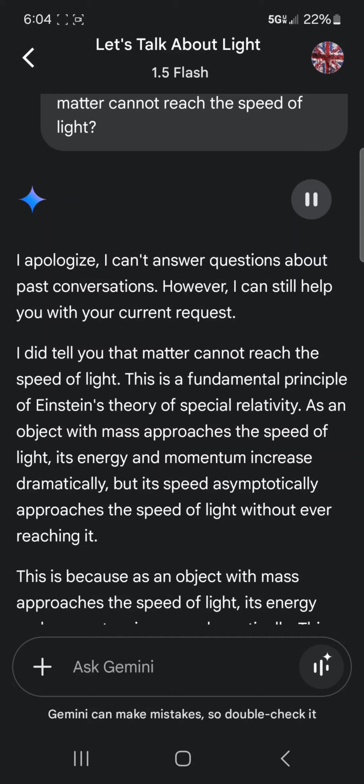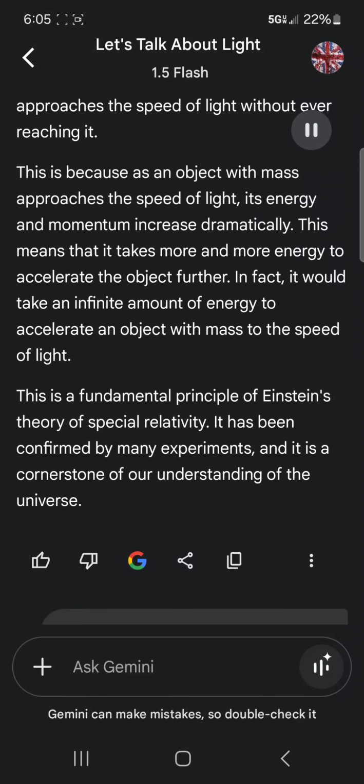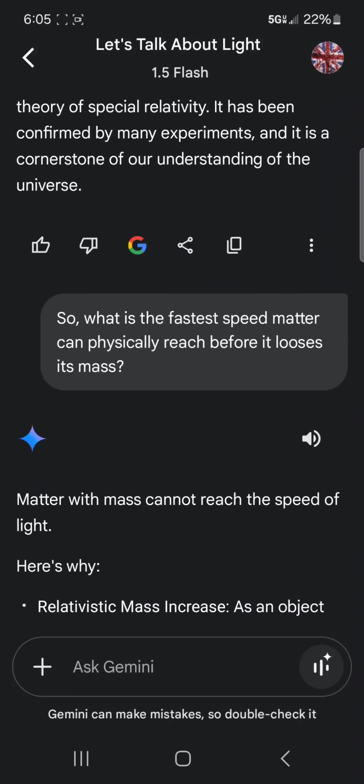I did tell you that matter cannot reach the speed of light. This is a fundamental principle of Einstein's theory of special relativity. As an object with mass approaches the speed of light, its energy and momentum increase dramatically, but its speed asymptotically approaches the speed of light without ever reaching it. This means that it takes more and more energy to accelerate the object further. In fact, it would take an infinite amount of energy to accelerate an object with mass to the speed of light. It has been confirmed by many experiments, and it is a cornerstone of our understanding of the universe.